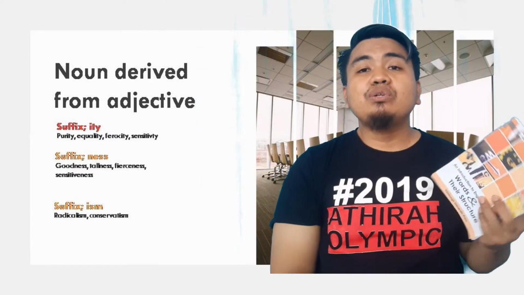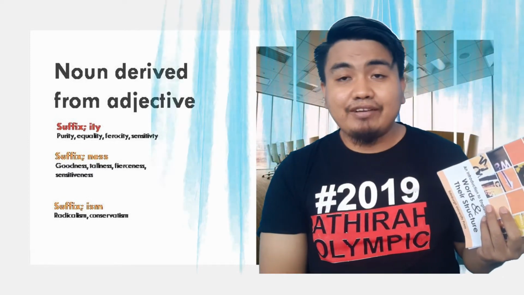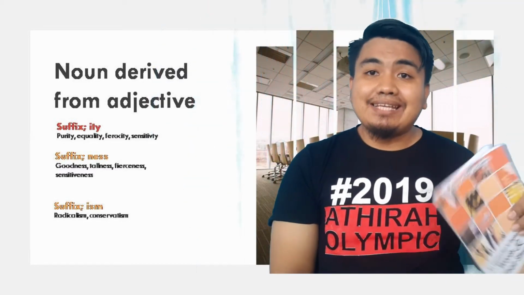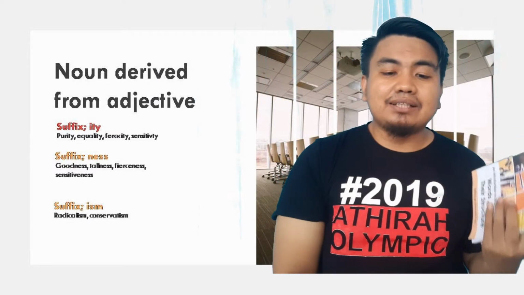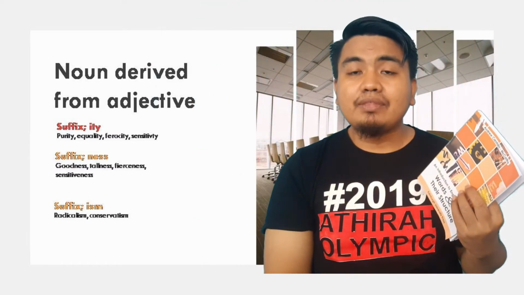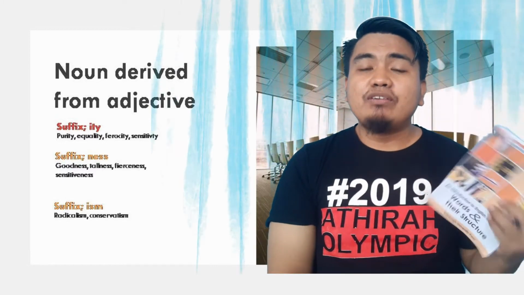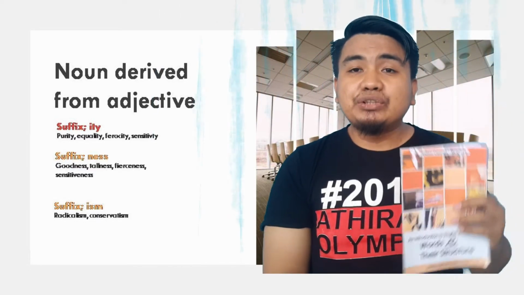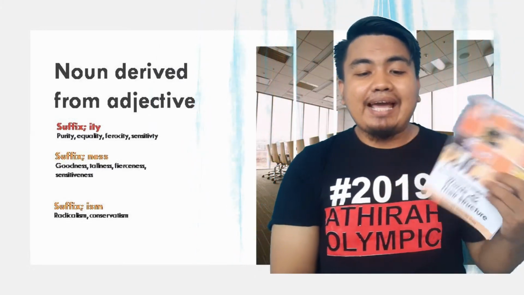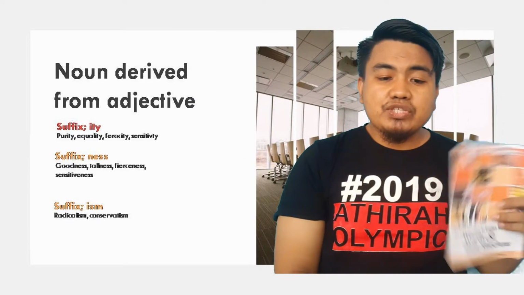Sensitiveness is also a noun derived from the adjective sensitive by adding ness. And the last example is adjectives forming nouns by the suffix ism. So we are going to see the examples.